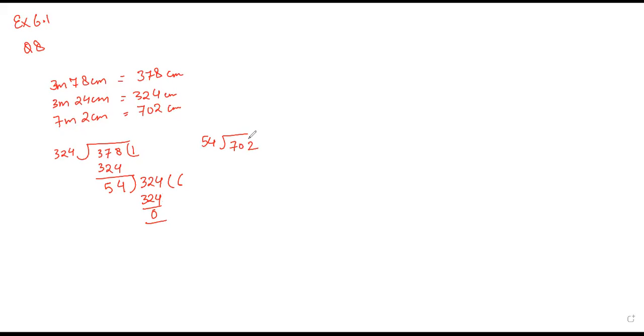Directly also you can do it, it will go 13 times, or one by one also you can do. 702, that means you got remainder 0.